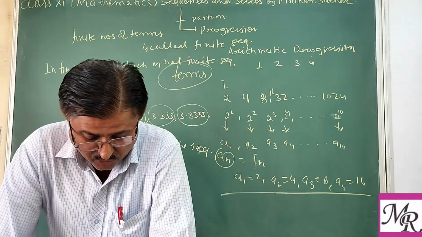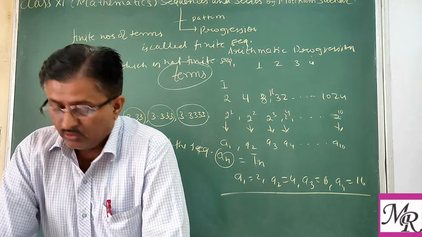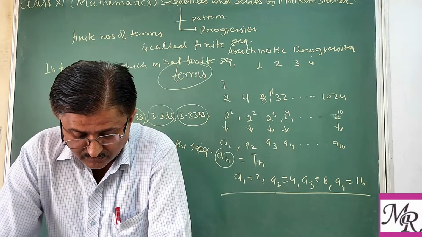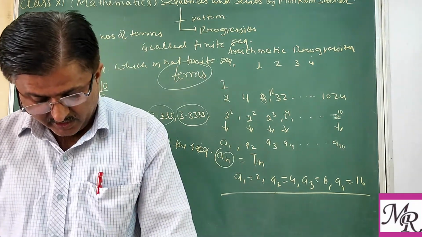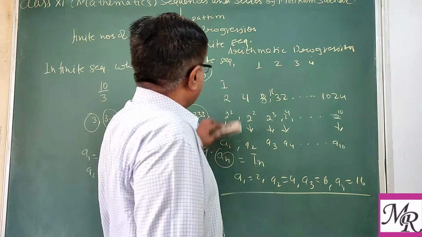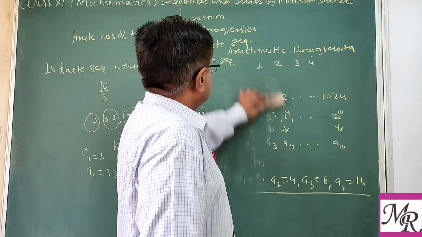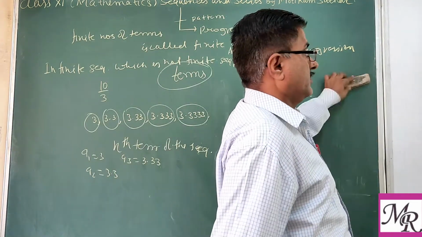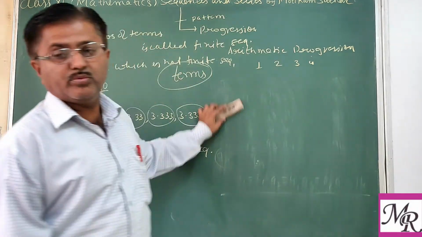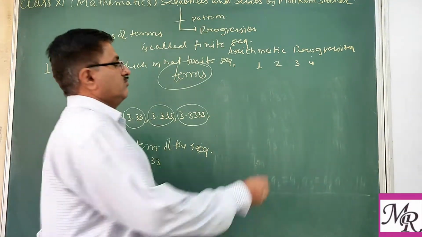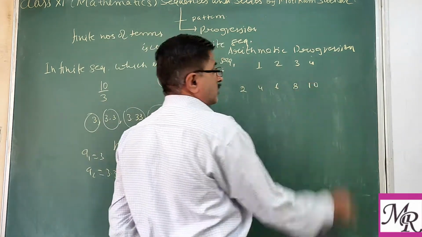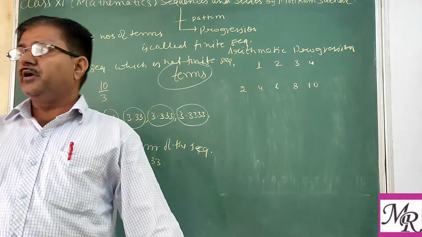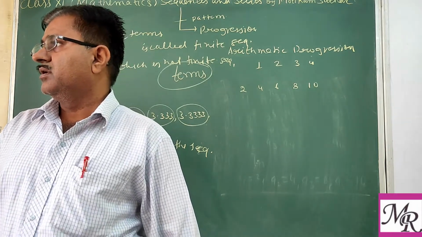Clear? It is also possible to express the rule by which we obtain the various terms of a sequence in terms of an algebraic formula. Suppose we take the sequence of even numbers: 2, 4, 6, 8, 10. They can be written in the form of a rule.